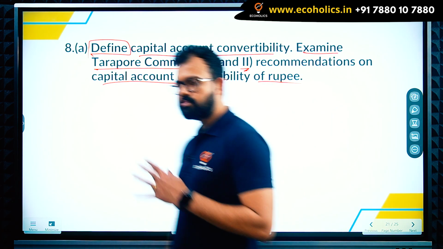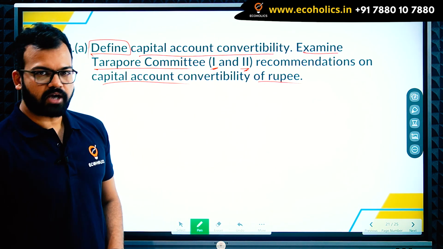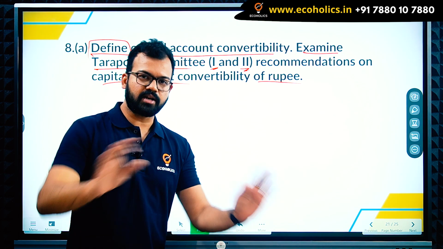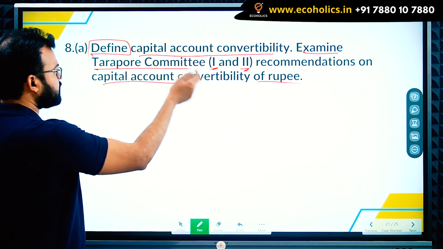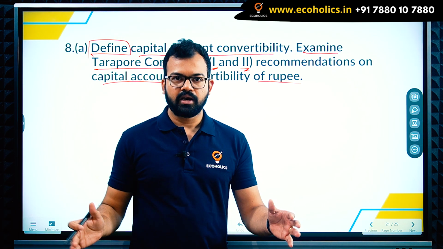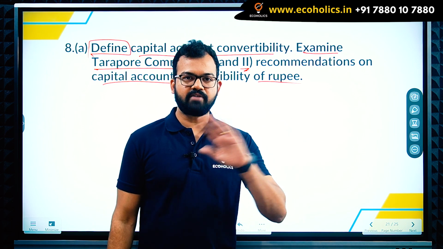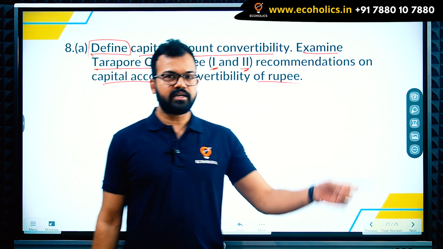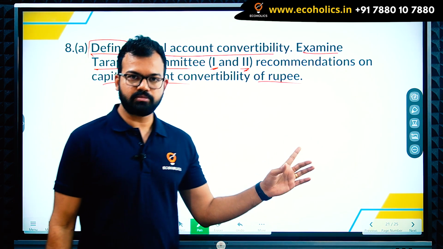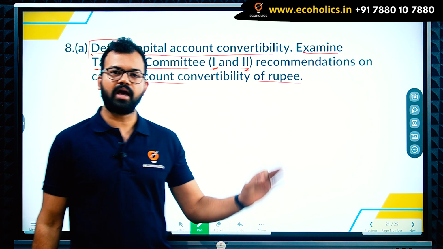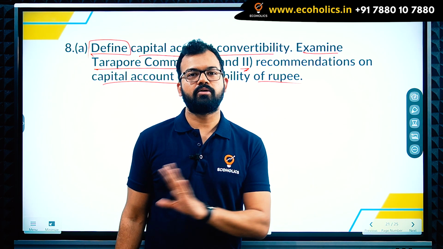I think you should attempt these kinds of questions because you'll be able to fetch marks, as the recommendations are similar. If you just write them, you'll get marks; there is no analysis you have to do. Capital account convertibility means there are two accounts in BOP, current account and capital account. In India, we have full current account convertibility, 100%, started in 1994. At the time of economic reforms in 1991, the Tarapore committee recommended that India should have partial capital account convertibility.